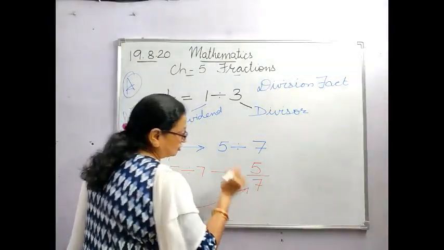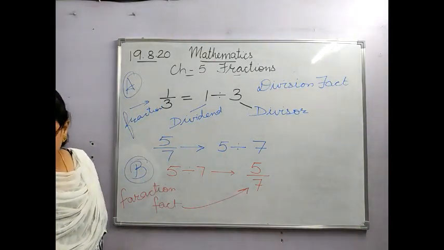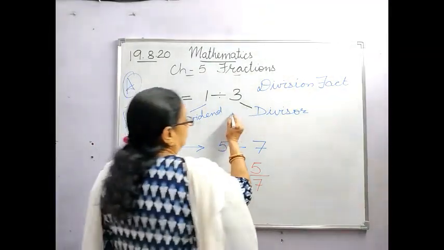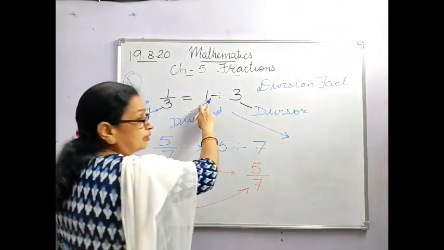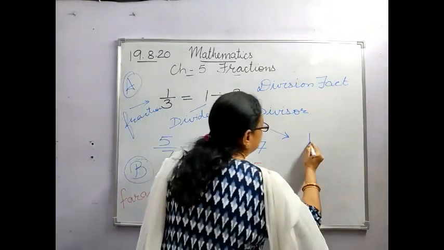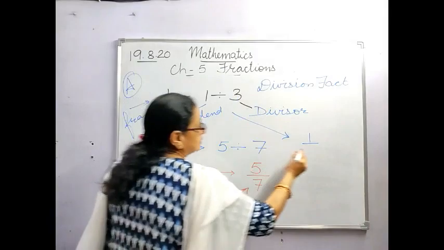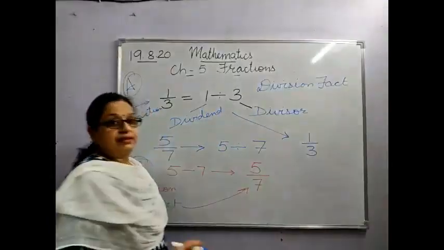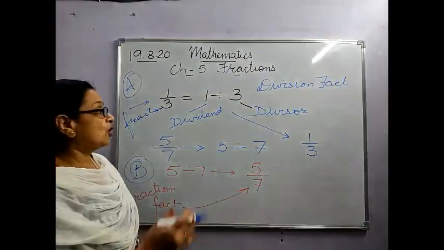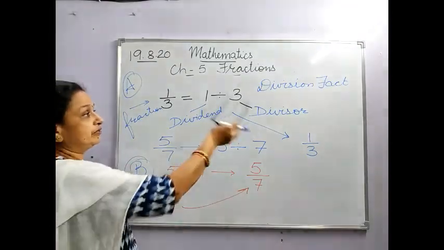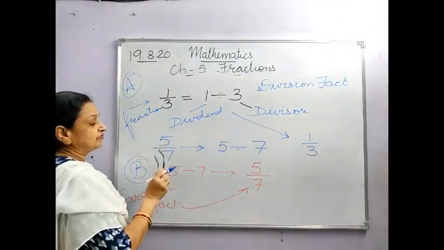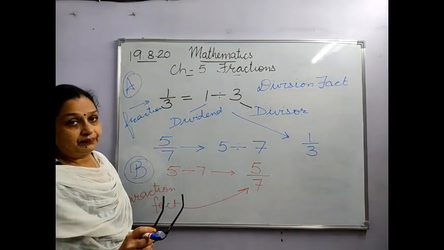This is the fraction. Same way here. This is your dividend, so it becomes your numerator, and this is your divisor, so it will be your denominator. This is how you write a fraction into division fact or division fact into fraction.